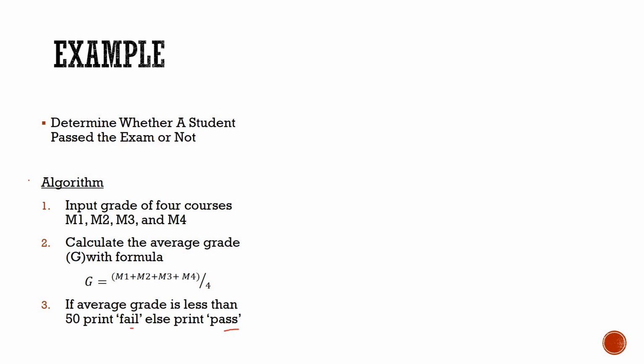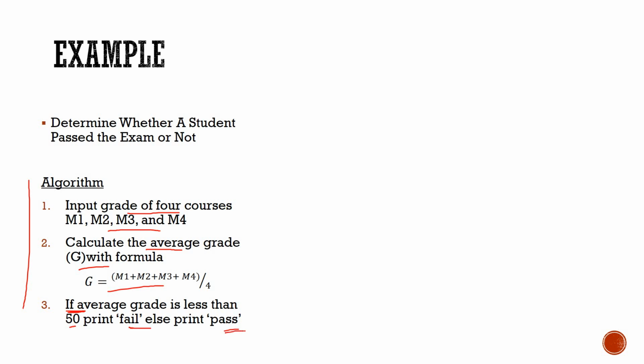So we will study the algorithm once again. First step, input the grades of 4 courses, M1, M2, M3 and M4. After that, I have to calculate the average grade with the formula given here. After that, I have to check a condition, so we need a decision box over here. If the average grade is less than 50, then I have to print fail, else I can print pass.